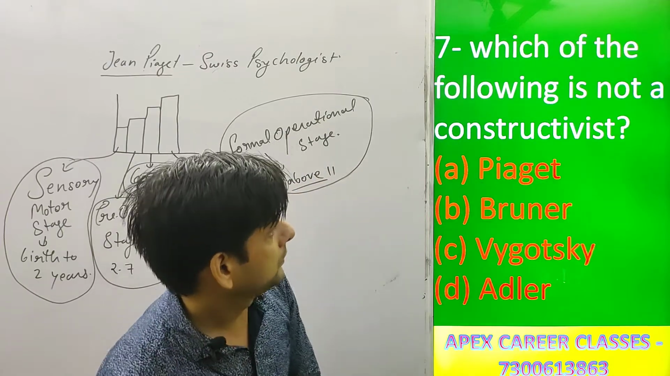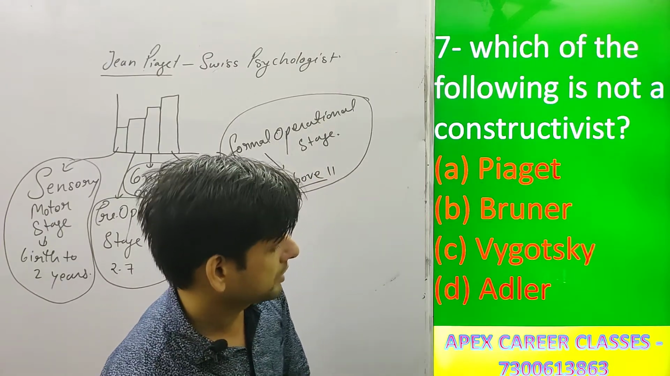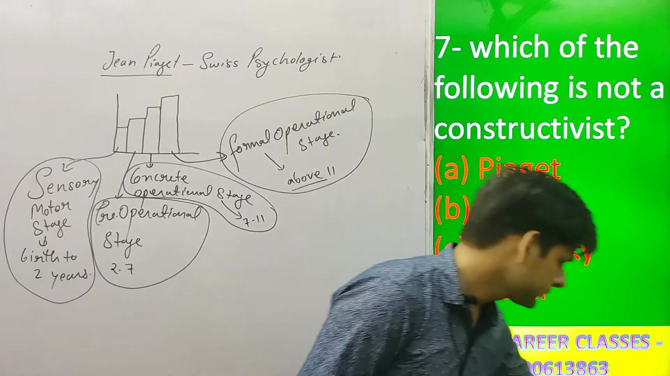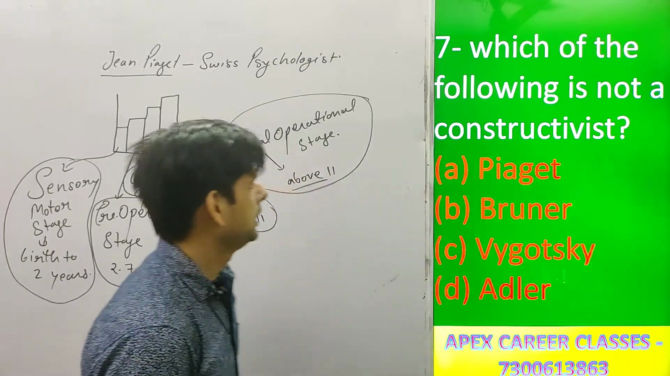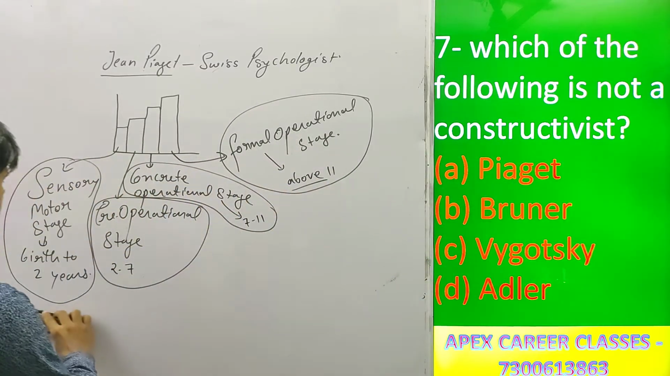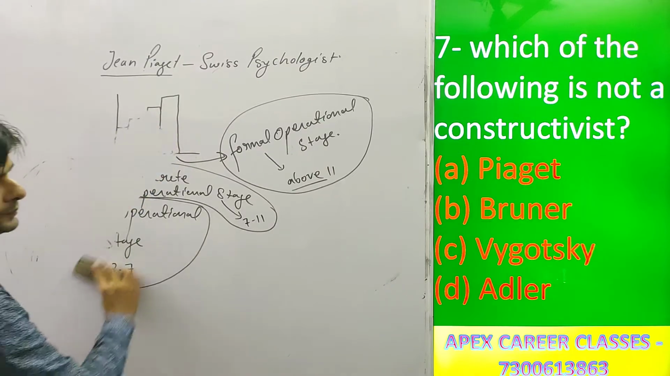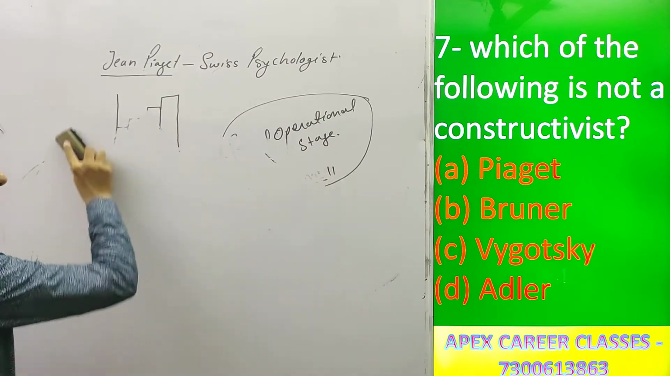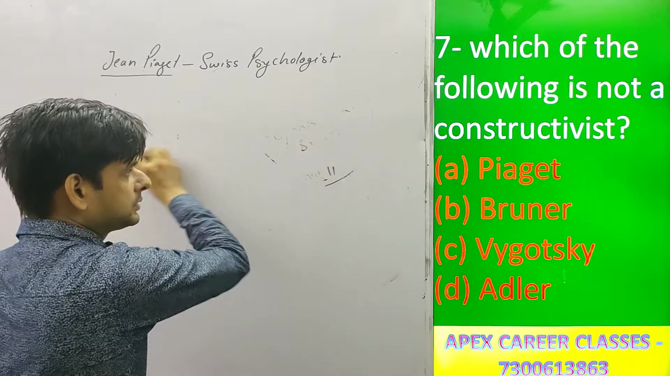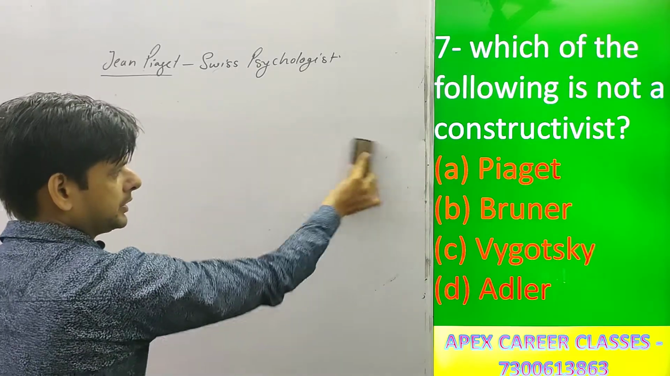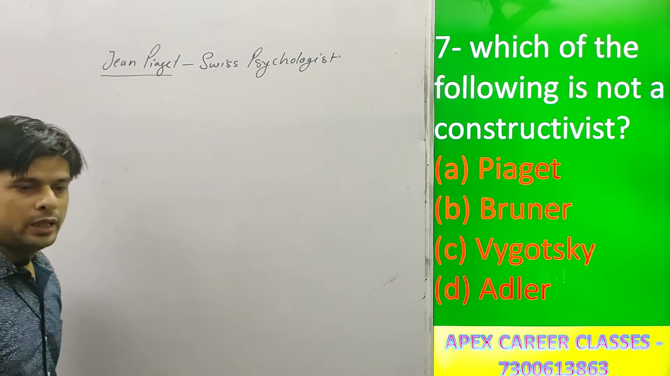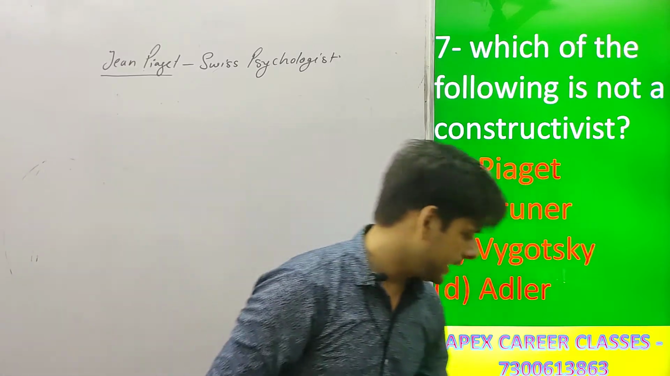Which of the following is not a constructivist? And you have four options here. The first option is Piaget, second option is Brunner, third option is Vygotsky, and the fourth option is Adler.